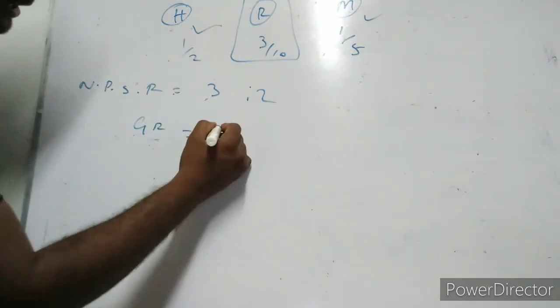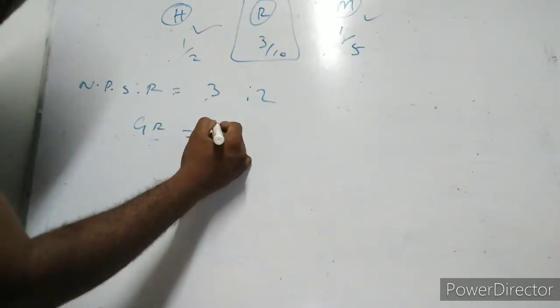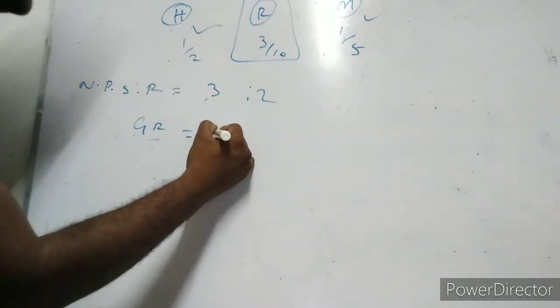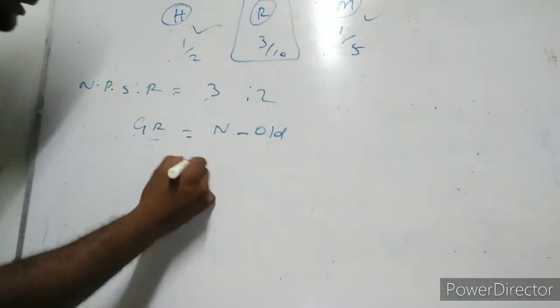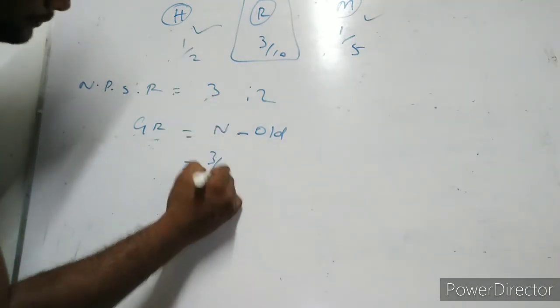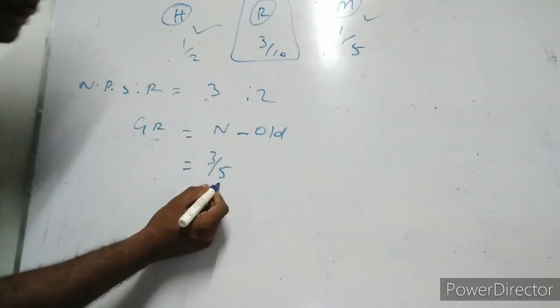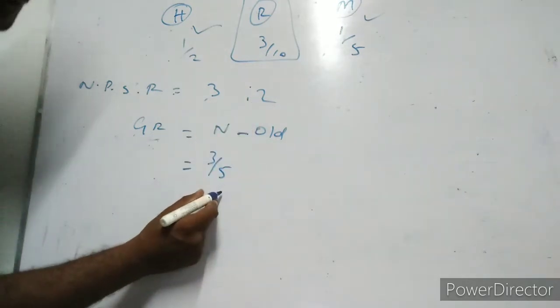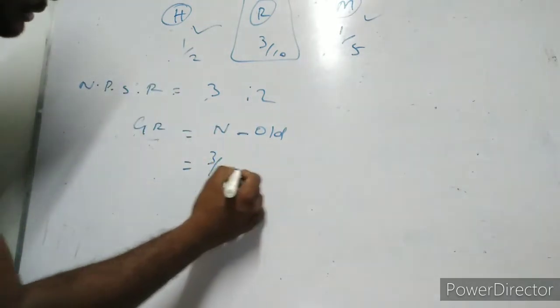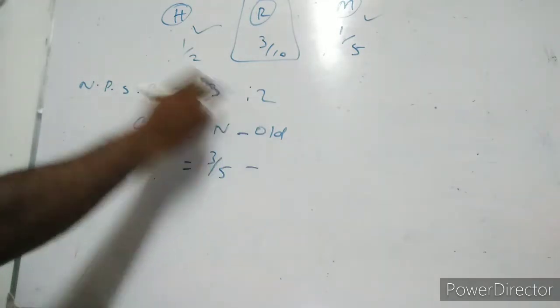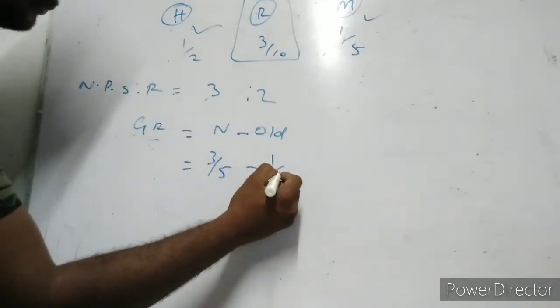What's the formula for gaining ratio? The formula for gaining ratio is new minus old. So the new ratio is 3 by 5. How did this 5 come? 3 plus 2 is equal to 5. Out of this 5, 3 is for the first partner Hitesh, minus the old share of Hitesh, 1 by 2.